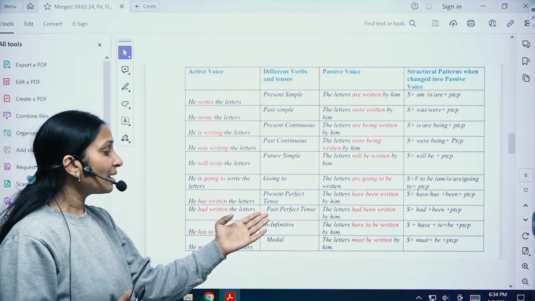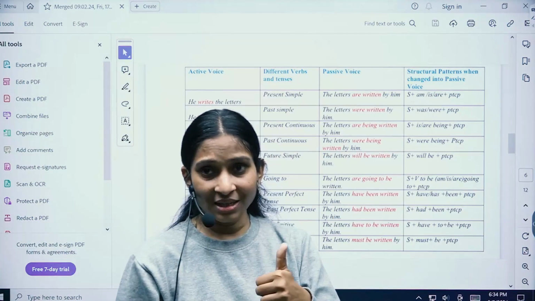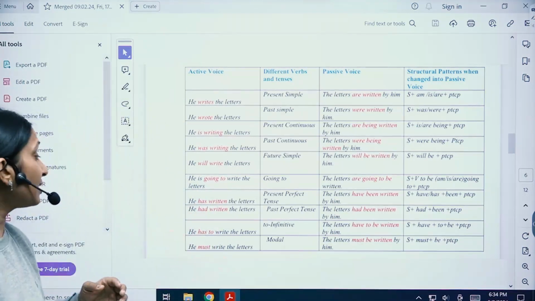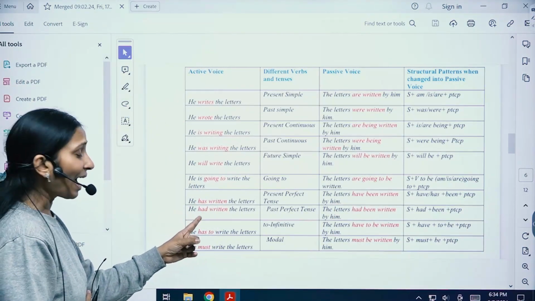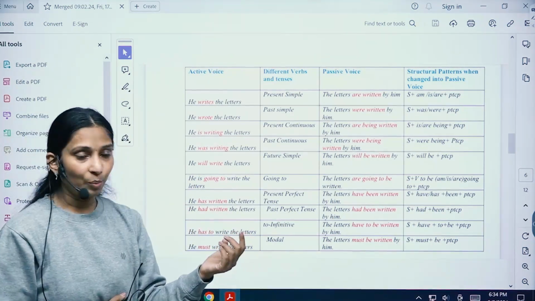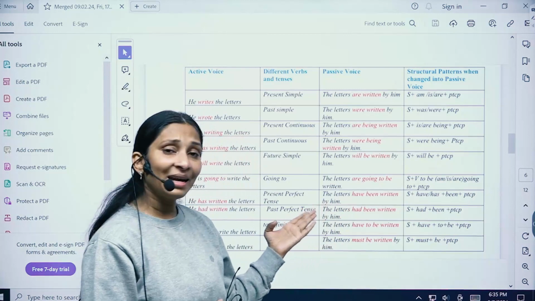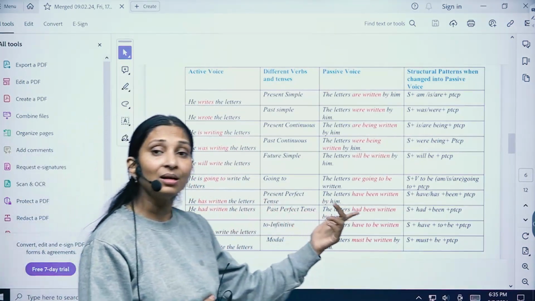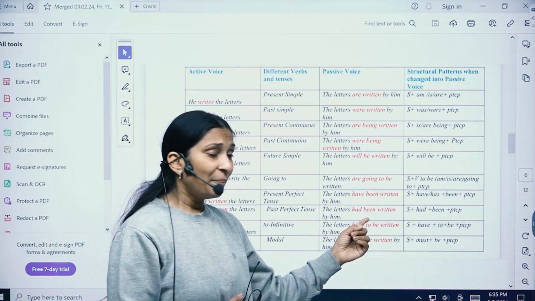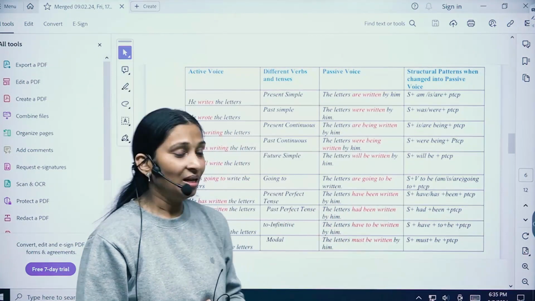Let us move to past perfect. What is the sentence structure of past perfect, children? It is subject, had, verb's third form, and object. Let us see this. The subject is he, had has been put as a helping verb, written, the verb's third form, comes after it, and then the object. But when you're changing this sentence from active to passive, how does it go, children? The letters, which was the object over here, becomes the subject here. The word had is already there. Been is the extra verb that you are adding, written by him. So this is how it goes.